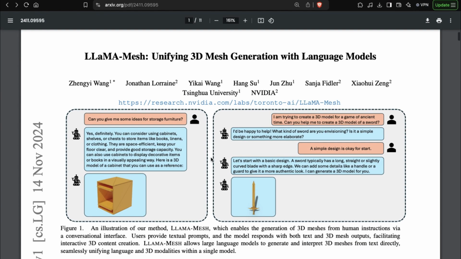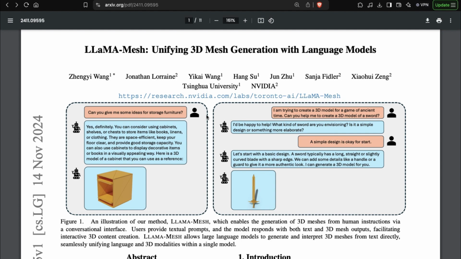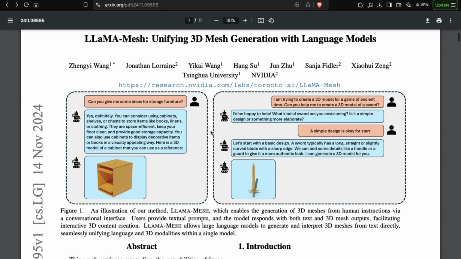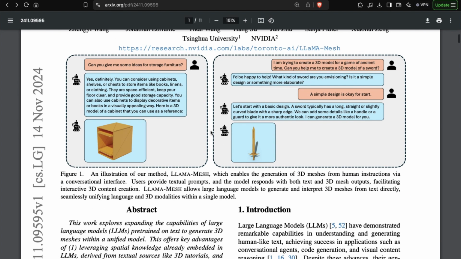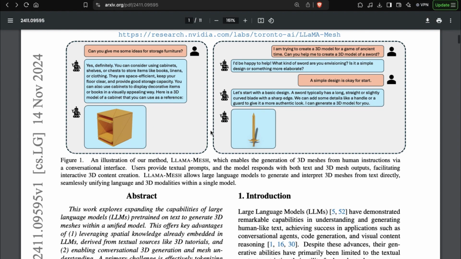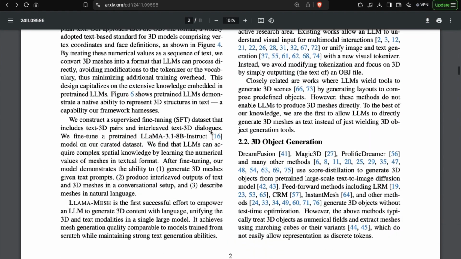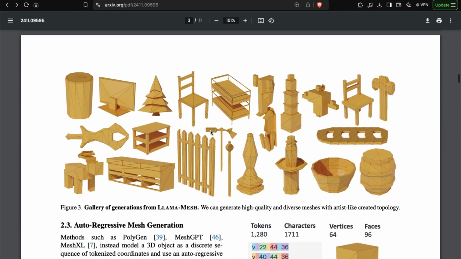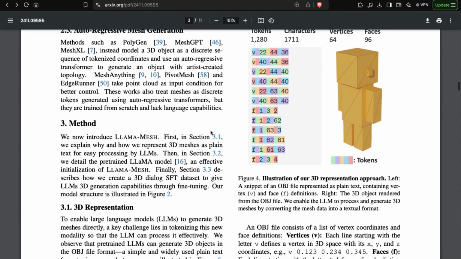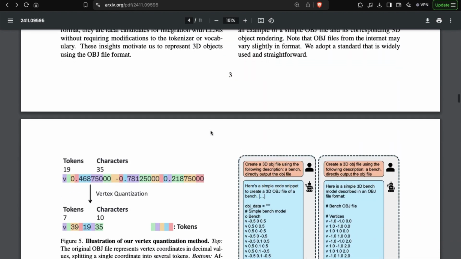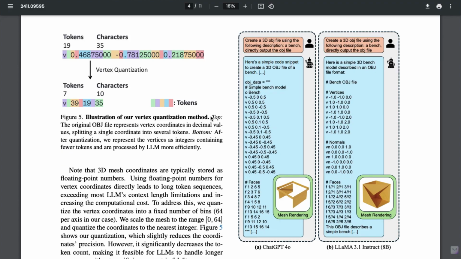I've chosen this paper because it provides an example of fine-tuning a model. The researchers used the Llama 3.1 8 billion model and fine-tuned it for their application. We will explore the fine-tuning process, which was done seamlessly, leading to significant reductions in loss. They didn't encounter any major issues while preparing the model. This paper gives a good insight into how this fine-tuning approach works in practice.